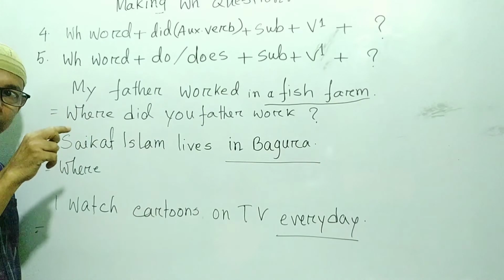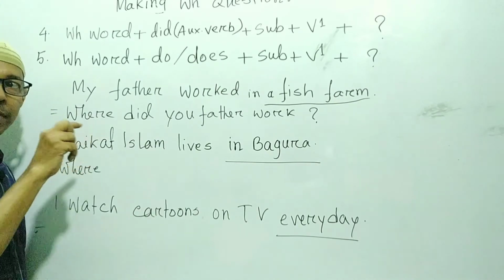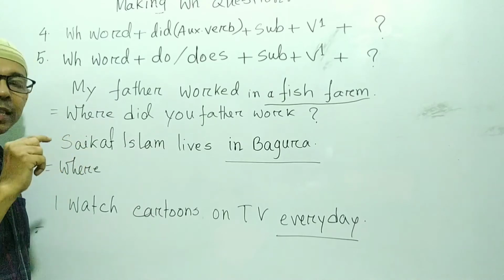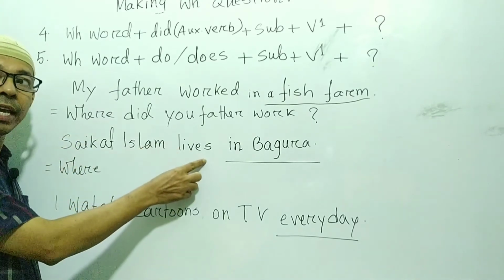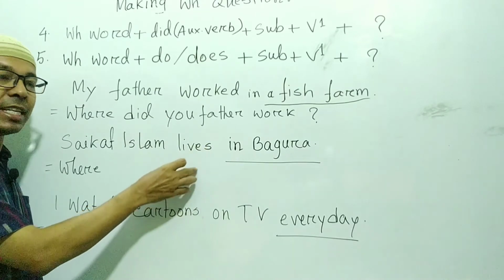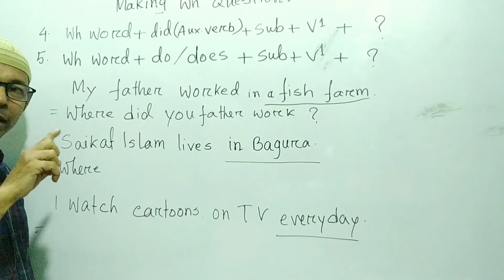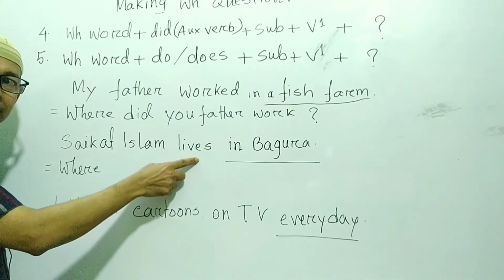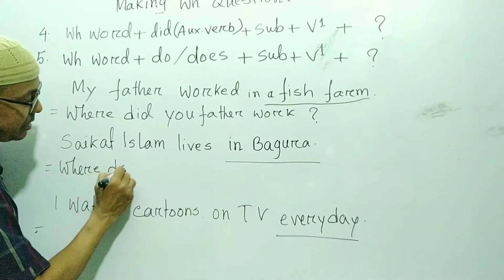If the verb is in the present form, then you have to take do or does. If s or es is added with the verb, then you have to take does, otherwise do. So here you can see s is added with the verb, so you have to take does.